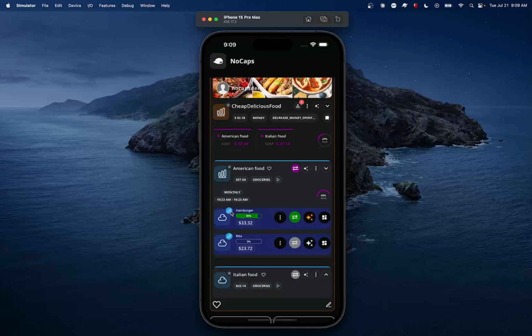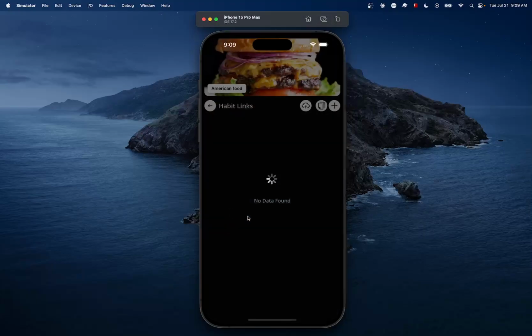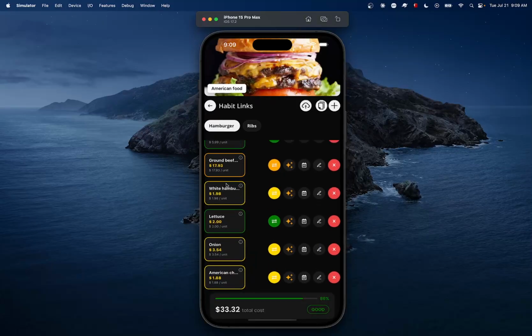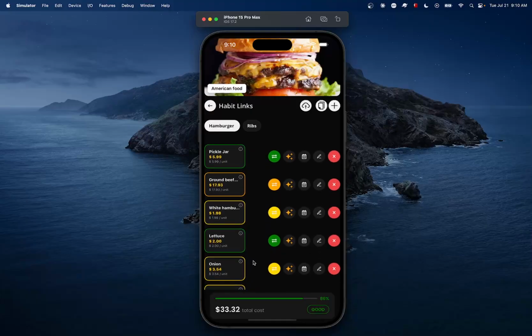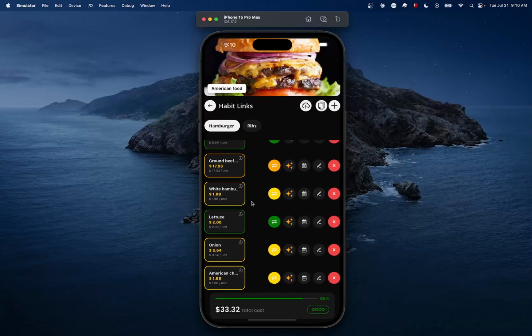All right, now let's go back again and take a look at this item. So we have pickle, ground beef, the bread here, lettuce, onions, and mac and cheese. Now let's say that there is a new item that I want to add, like tomatoes, right?